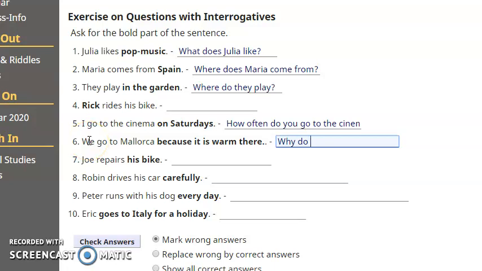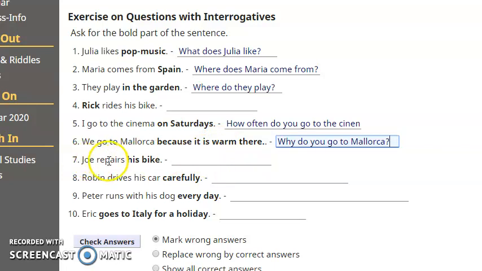So it's not we. It's strange to say we. È strano dire perché noi andiamo. It's better to say why do you? So question word, auxiliary, subject, infinitive, go. Why do you go to Mallorca? Because it is warm there. Warm is very similar to hot, but hot is very, very hot. Caldo. Warm, it's a good temperature, yeah?